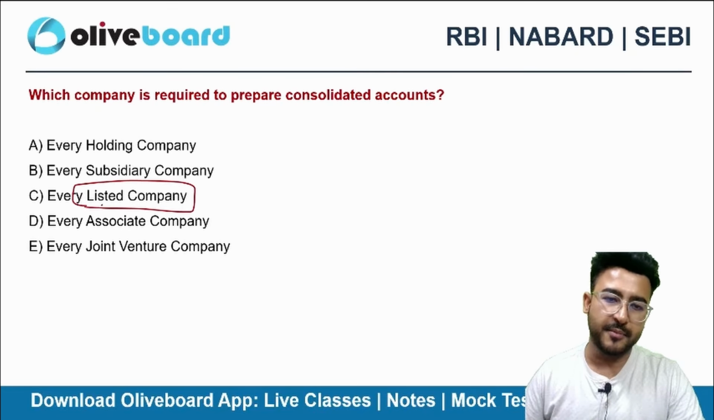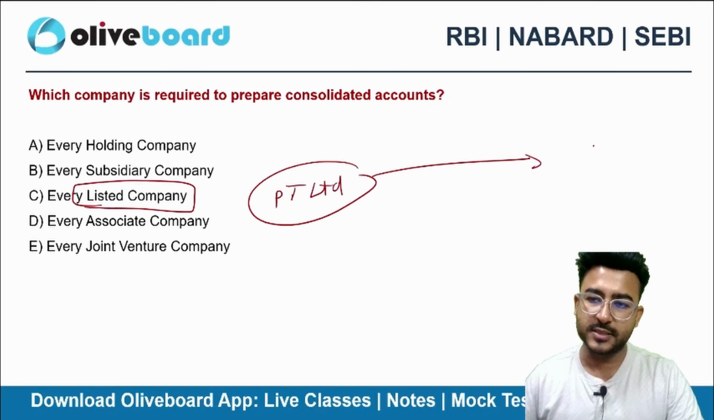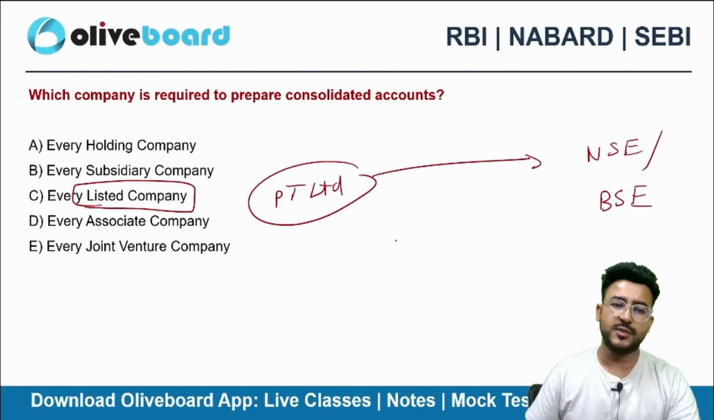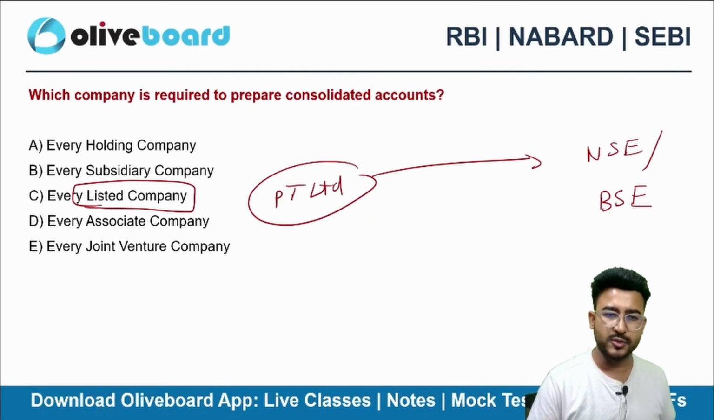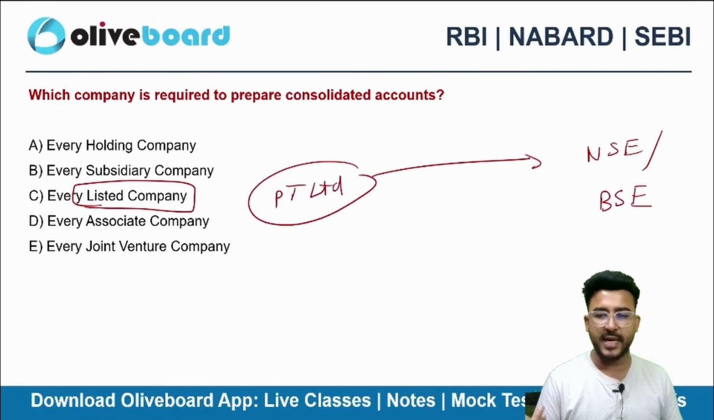Maybe I am a listed company, PT Limited. I am a listed entity. My stock is listed on NSE or BSE. But I don't have any subsidiary, associate, or joint venture company. In that case also, how can I prepare the consolidated financial statements, right?